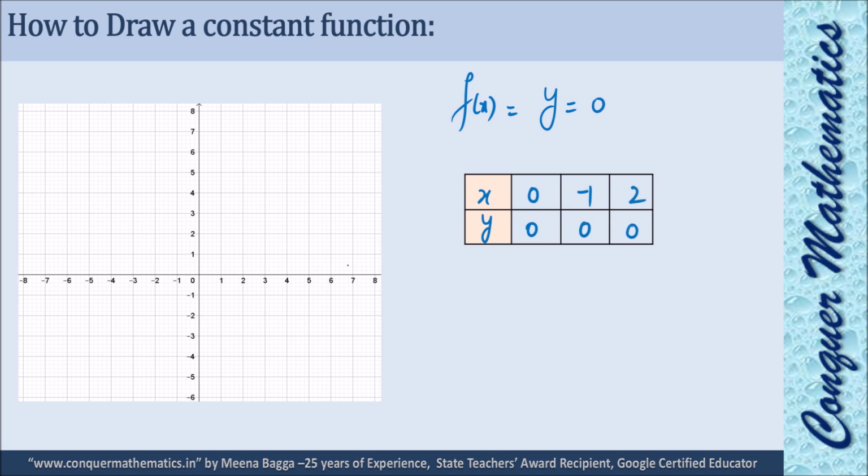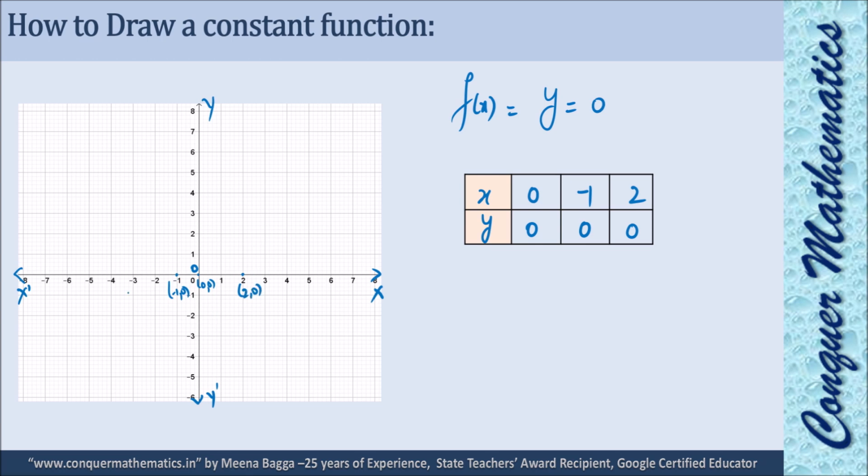If we put 0, this is x-axis. This is why always draw the graph by taking values at equal distance. Do remember this. By taking this as origin. Do remember this. Okay. X we put 0, we get 0. That means (0, 0) is on the graph. X we put minus 1, we get 0. That means (minus 1, 0) will be on the graph. X we put 2, and y we get 0. That means (2, 0) is on the graph.